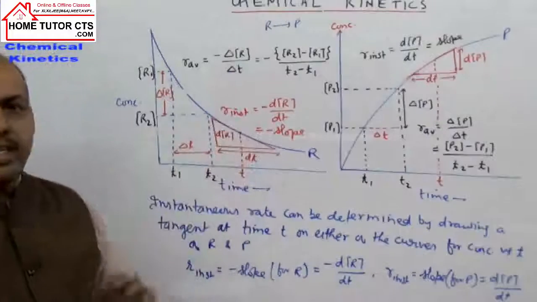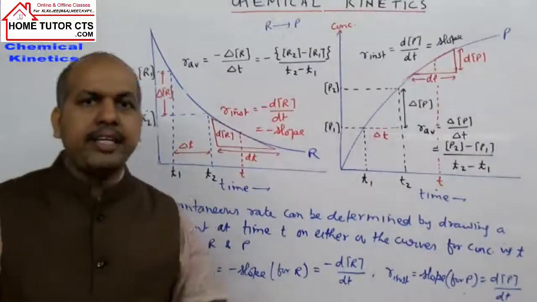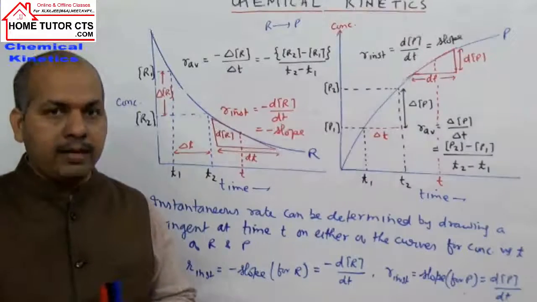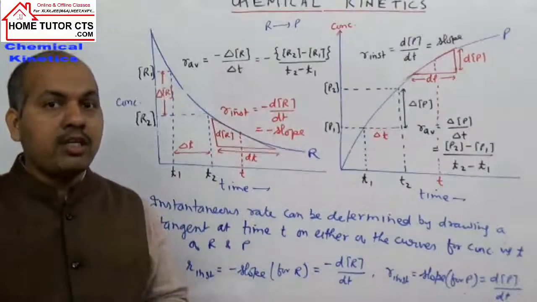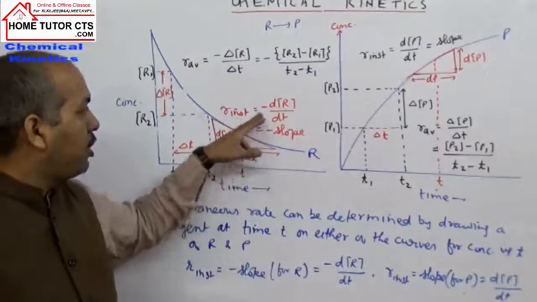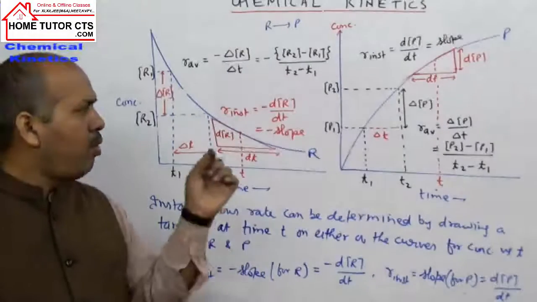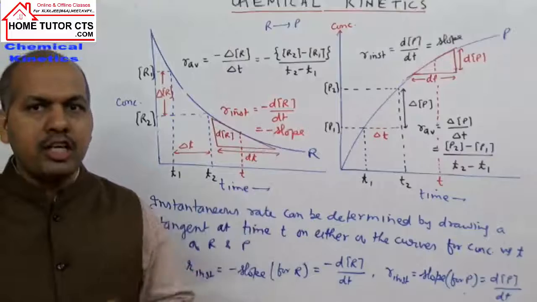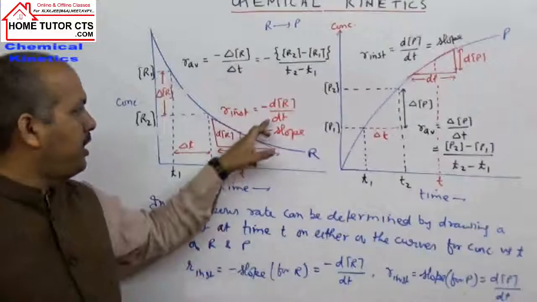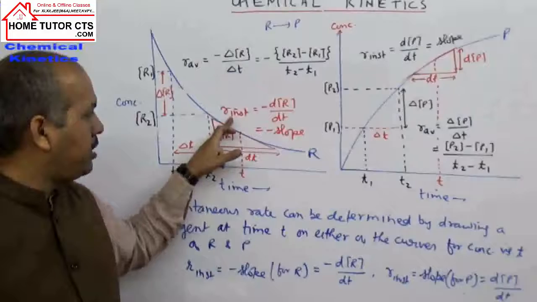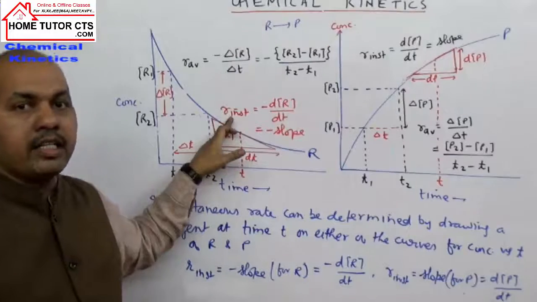If you take the same average rate expression, and take the smallest time interval possible, the smallest delta t, how much is it? I write dt, and how much is dt here? Approaching nearly zero. So in a small time interval, delta t approaching nearly zero, that time is called dt. So the change in concentration in that time, dR by dt, is taken as the reaction instantaneous rate.